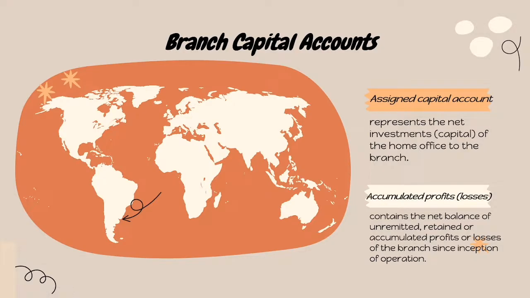For the last part of my report, which is the branch capital accounts, assigned capital account represents the net investment capital of the home office to the branch. So it pertains to the capital of the home office. The accumulated profits or losses. From the word itself na accumulated or losses, dito pumapasok ang mga hindi na-remit, naipon na mga kita at mga losses or pagkalugi mula nang magsimula ang operation.